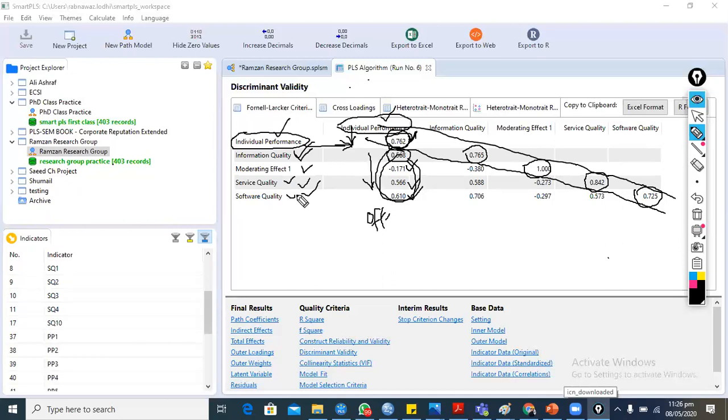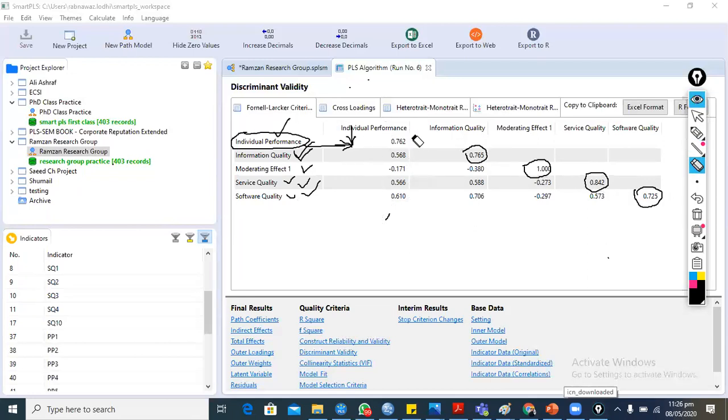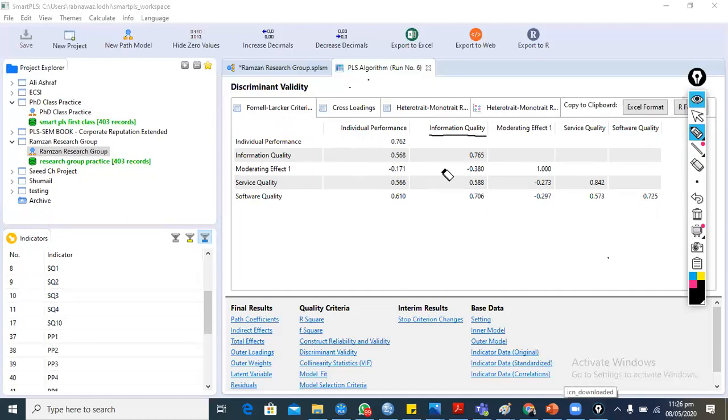Similarly, if you check the other constructs, for example, you have information quality, and this is the information quality. Its value with information quality is 0.765. Yes, this is the dangerous value, 0.06, but still it is less than this value. So information quality with information quality, this value and this value.